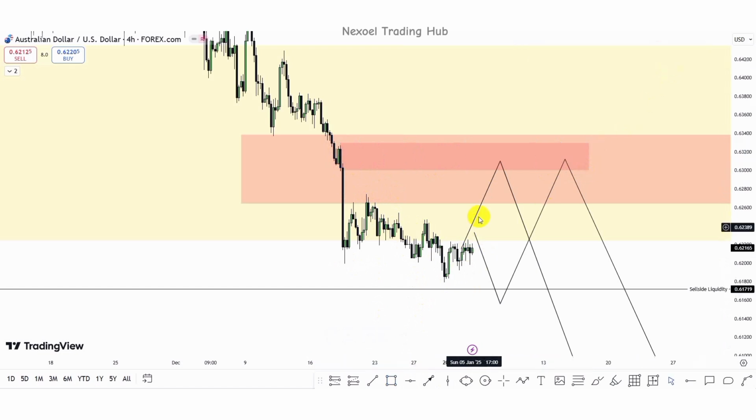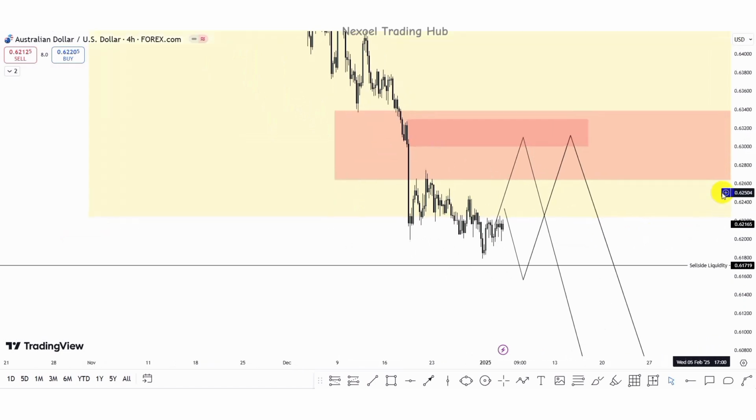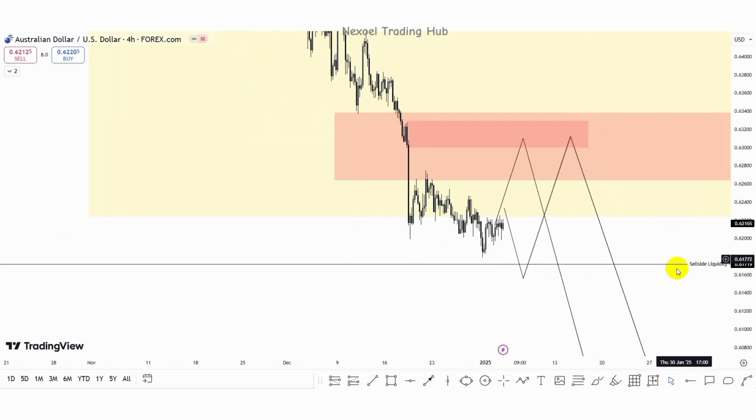So we could see this reaction, and then price falls to the downside, or price will seek the sell side liquidity, return back to take out the buy side, and then we have the bearish continuation to the downside. So this is what I'm expecting to see in the AUDUSD pair. So let's check out the NZDUSD pair.